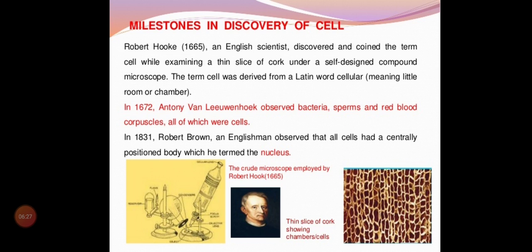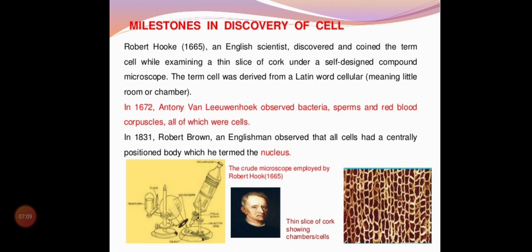Cell is a Latin word. And what is the meaning of that Latin word? The meaning is little room. Okay, little room. So cell means a little room. And how did he discover the cell? He was a spectacle maker, keeping a spectacle shop, and while doing some experiment or research work, he saw small rooms in a slice of cork. So he thought that each and every thing is just like a little room, so he named it a cell. Is that clear, children?